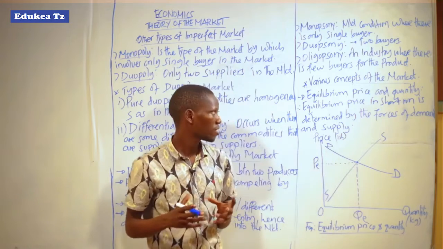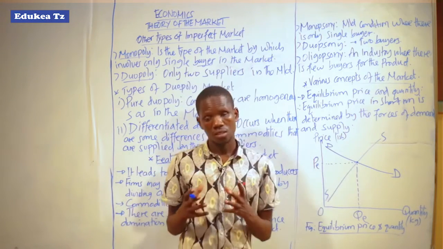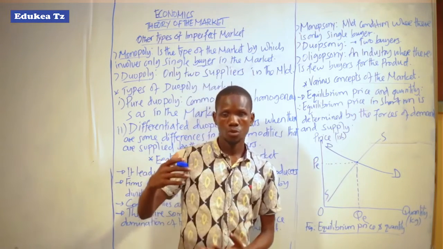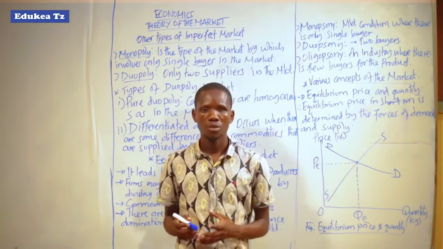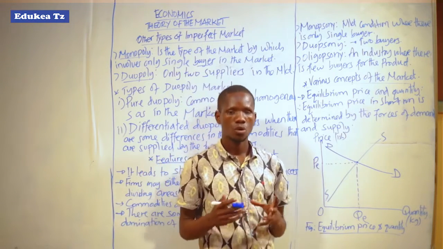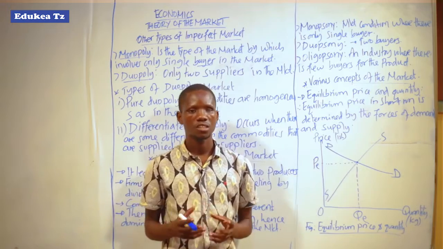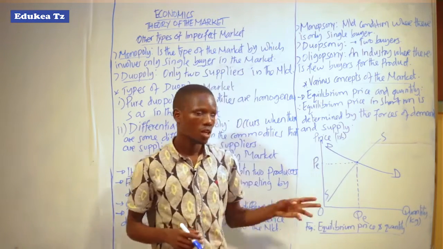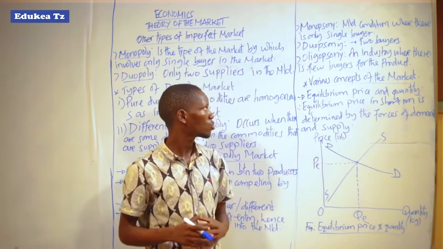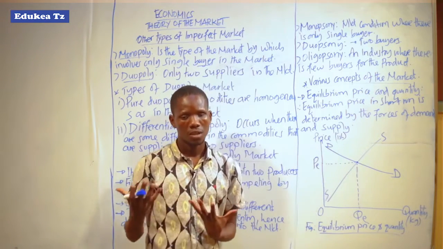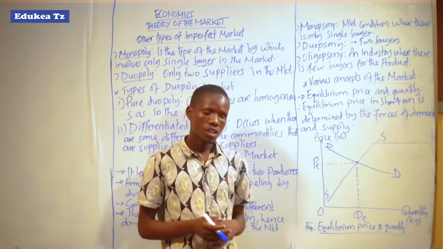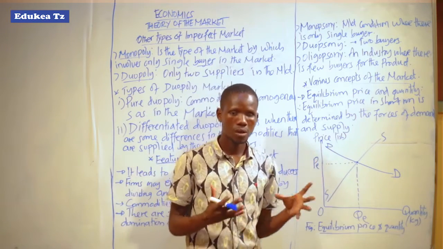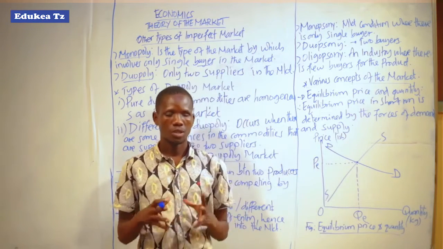Regardless of the extent of the market, goods and services are produced, maybe in large quantity, but what matters here is just the number of buyers. Here we have a few buyers of the products.